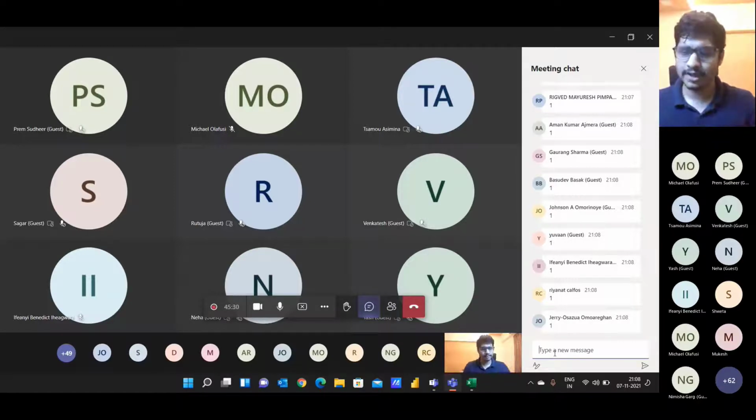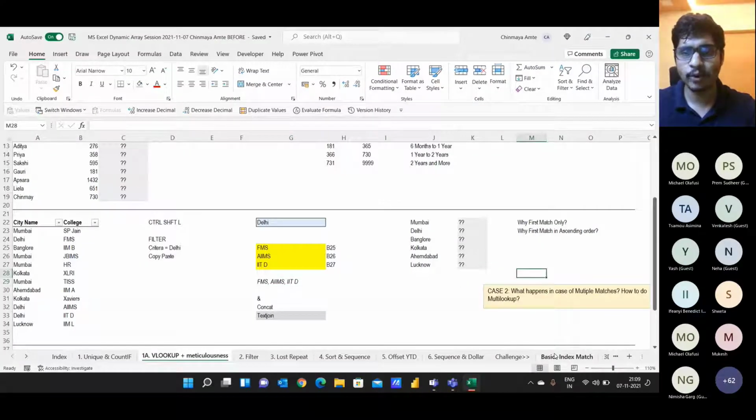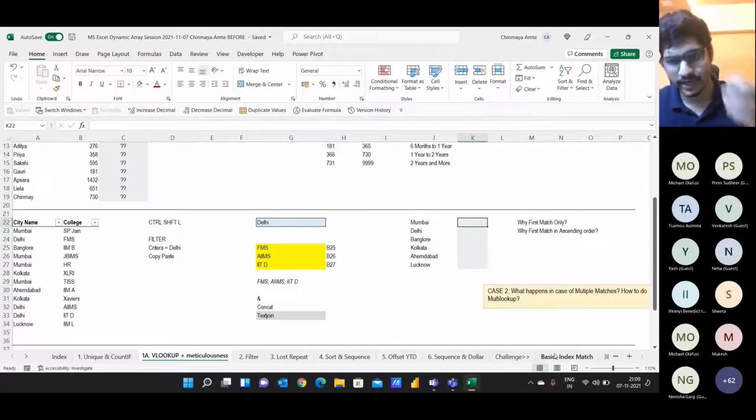So nesting 3 or 4 functions, like a combination of INDEX and MATCH, or a combination of UNIQUE, SORT, FILTER, all these functions combined together will give us amazing outputs in Excel. So what I'm doing is trying to nest all those functions together. So just be with me. I'm going to column K22. I'll paste the formula in the chat box so you guys can also try.